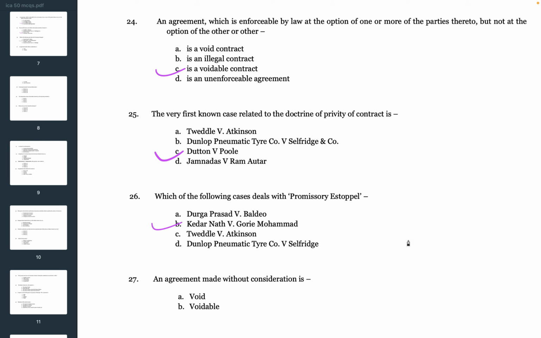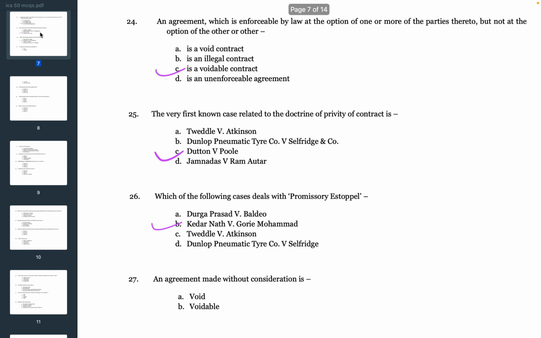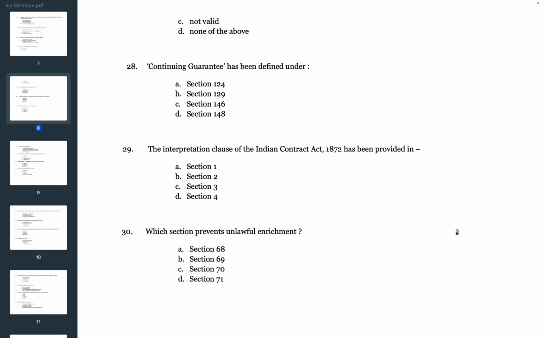Next question. An agreement made without consideration is A. Void, B. Voidable, C. Not valid, D. None of the above. So the answer is: an agreement made without consideration is void. Next question. Continuing guarantee has been defined under. Options are A. Section 124, B. Section 129, C. Section 146, D. Section 148. The correct answer is B.